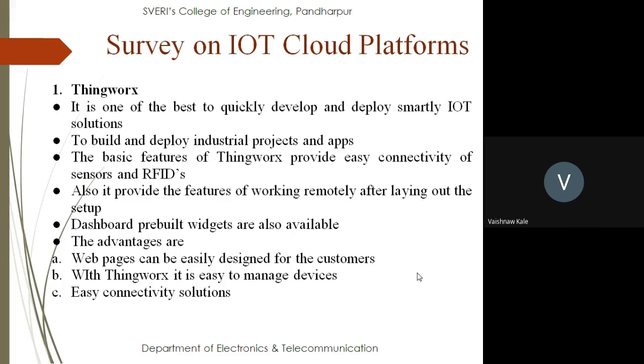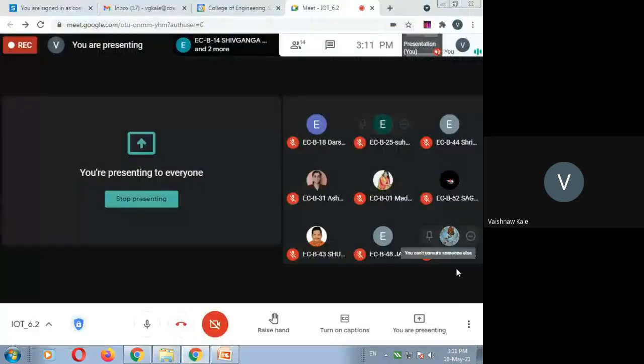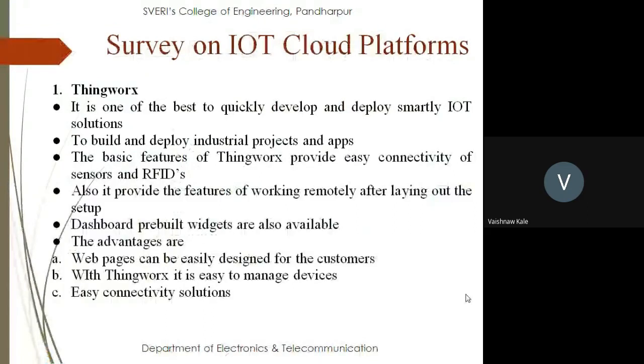First is ThingWorx. It is one of the best to quickly develop and deploy smart IoT solutions, to build and deploy industrial projects and apps. So this could be the best IoT cloud platform for industrial projects and apps. The basic features of ThingWorx provide easy connectivity for sensors and RFID. So it is one of the best as far as the inputs are concerned. Inputs are nothing but the sensors and RFID. So it provides very easy connectivity.